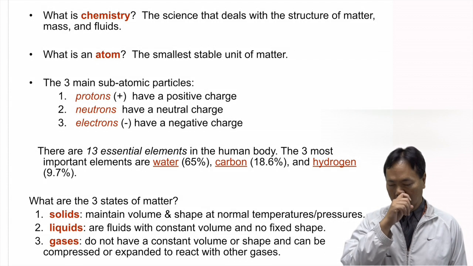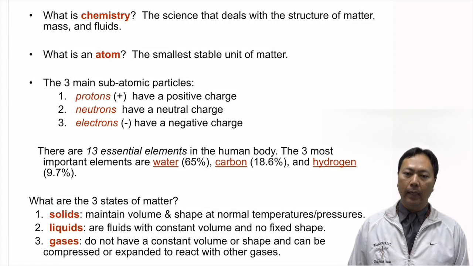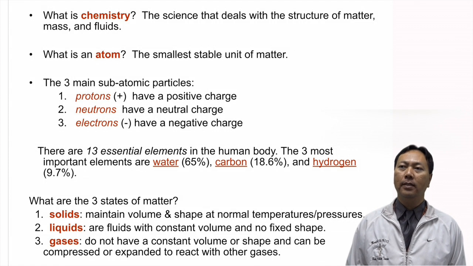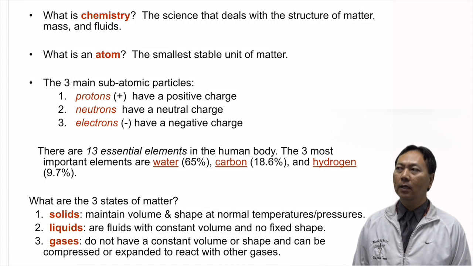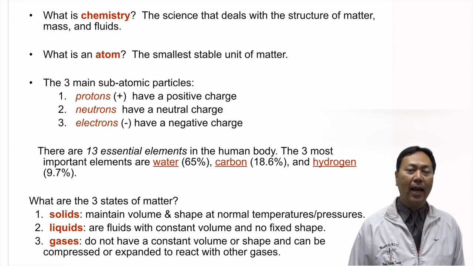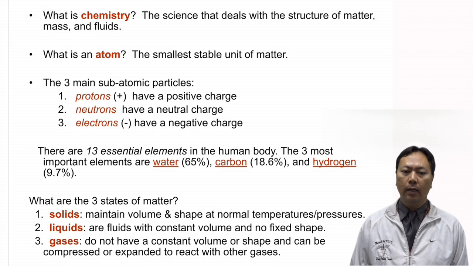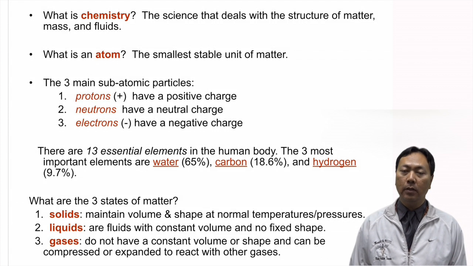Chemistry is the study of the physical properties of matter, mass, and fluids. It is basically a constituent of how things react in terms of chemical reactions, different relationships between solids, gases, and fluids. Also, keep in mind that there is a difference between atoms and cells.